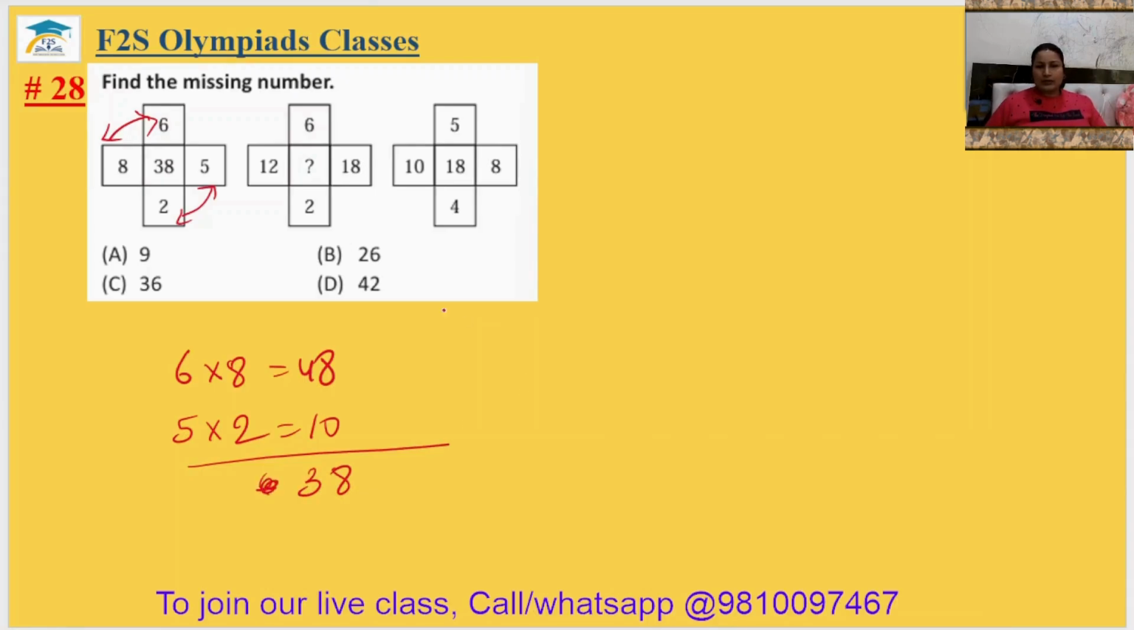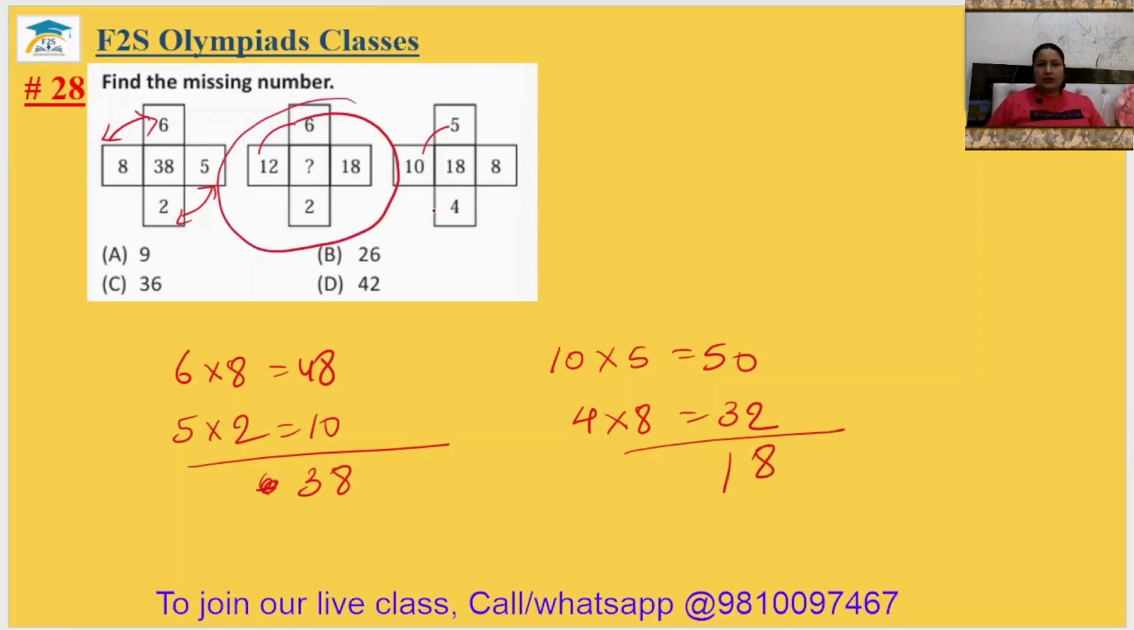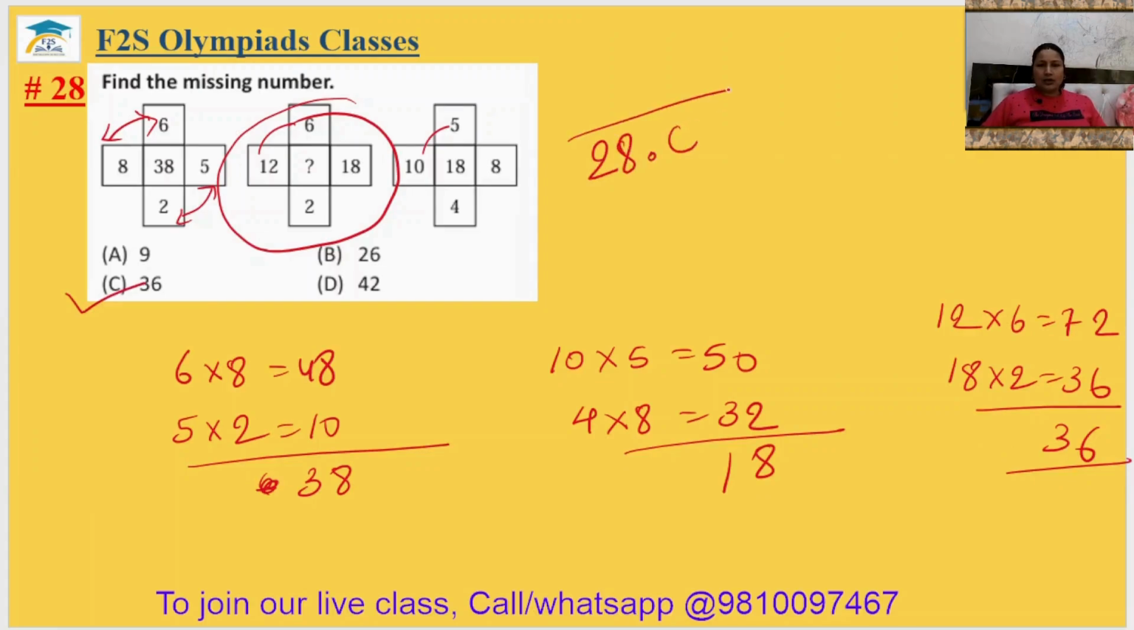After subtracting 38, okay, now check with this also. 10 fives are 50 and 4 eights are 32, after subtraction you will get 18. So this will be your 12 sixes are 72, 18 twos are 36, answer will be 36. ठीक है, it is in option number C, the 28th answer is option C.